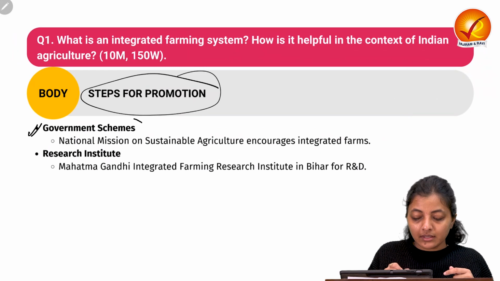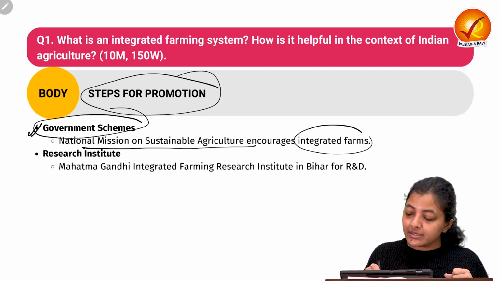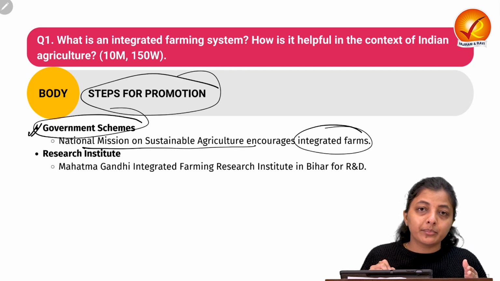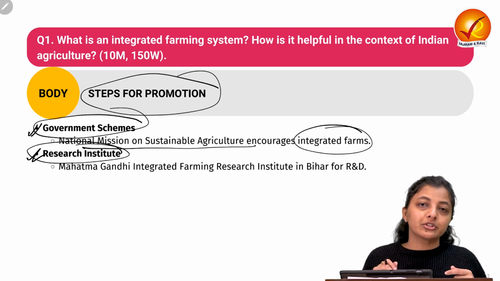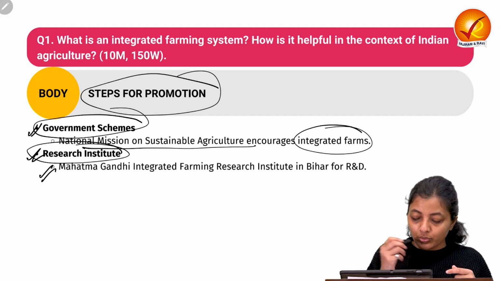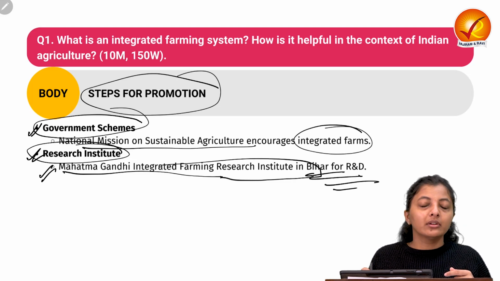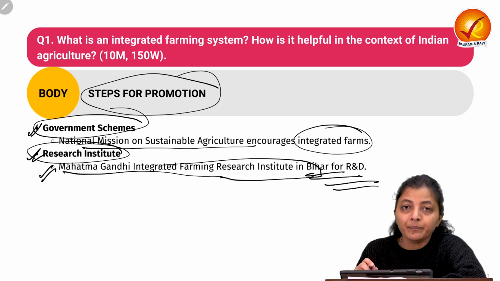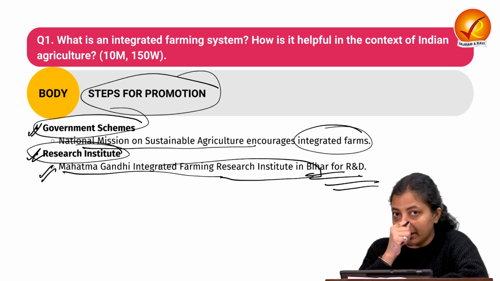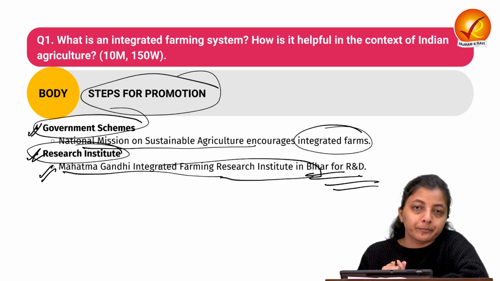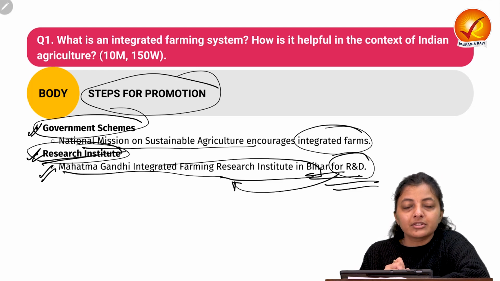Then what can we do for the promotion? There are governmental schemes like the National Mission on Sustainable Agriculture, which encourages these integrated farming practices. Next is institutions, what we are doing at the research institution level. We have instituted the Mahatma Gandhi Integrated Farming Research Institute in Bihar for more research and development, to find out how we can use it optimally and in a more efficient way. So research and development is going on, and for that we have established an institution also.